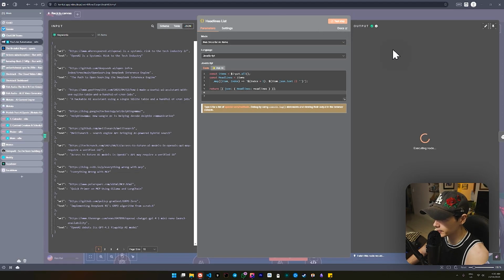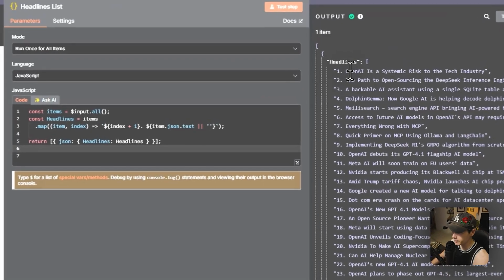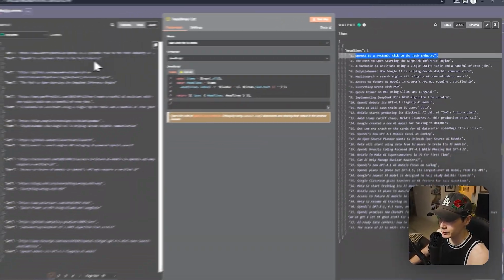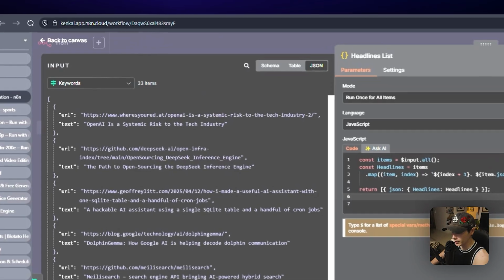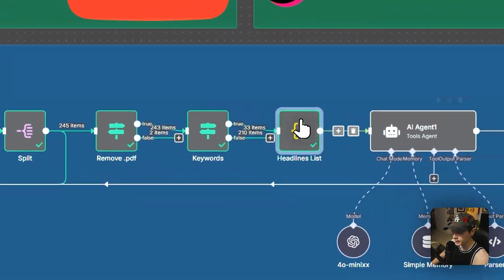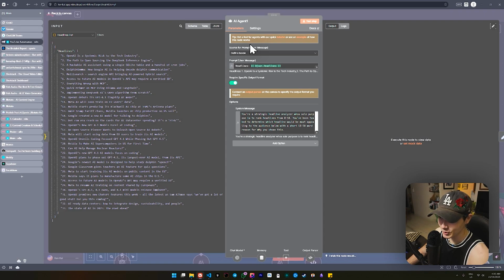So you'll see it right here in a sec. So there we go. Each of these actually has a number now, and this is just a headline. All the headlines, which were passed through based on the keywords that I liked, now have numbers. The reason I put them in an array is because I'm going to pass them directly to my agent here, and he or she, or it, is going to scan all of these, look through them all, and determine which one for my audience would be the most appealing.